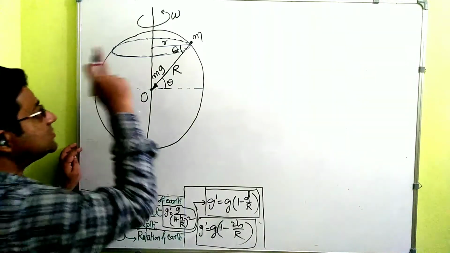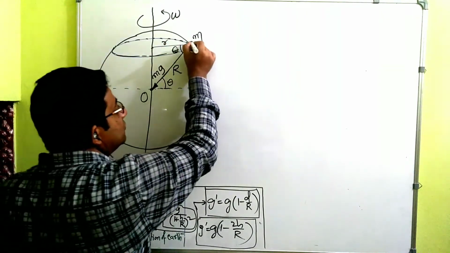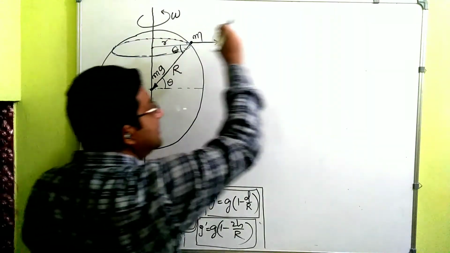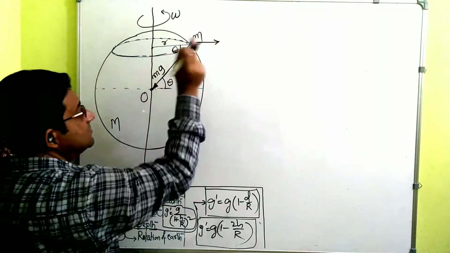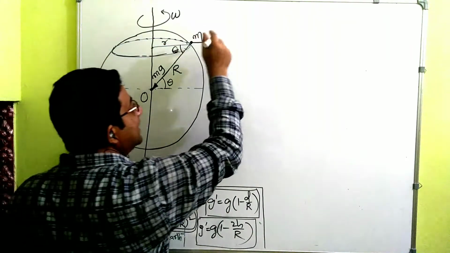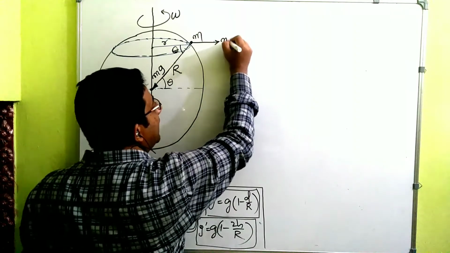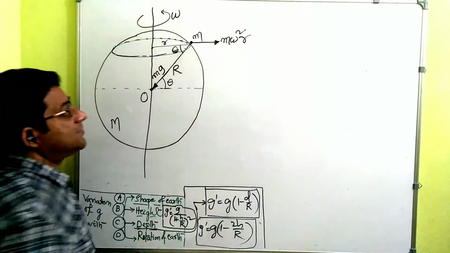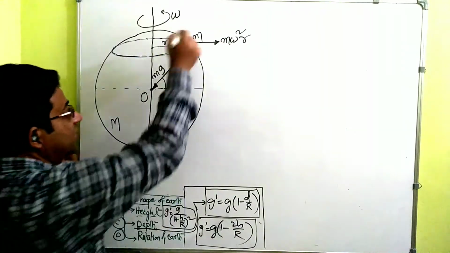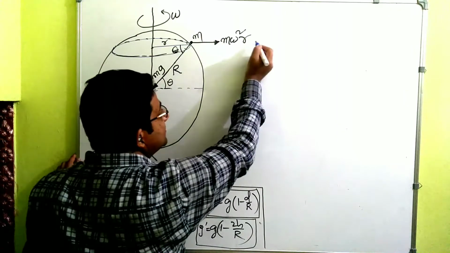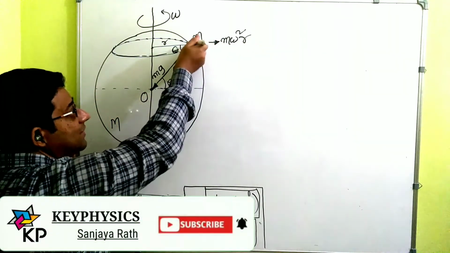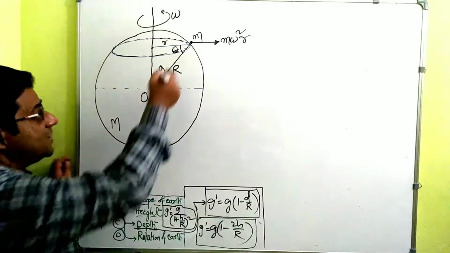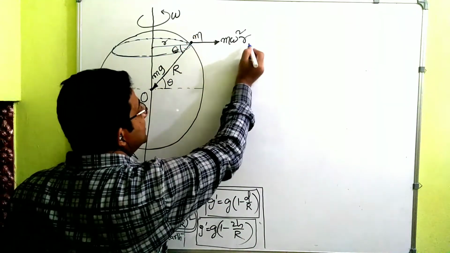Now since it's rotating, from rotational motion you know there will be a centrifugal force, or a tendency to go away in this direction. It is making rotational motion like this, and the centrifugal force will be equal to m omega square r on the body. So there is one acceleration, omega square r, in this direction, and one acceleration g in this direction. Divided by m, it got cancelled, so g is in this direction and omega square r is in this direction.